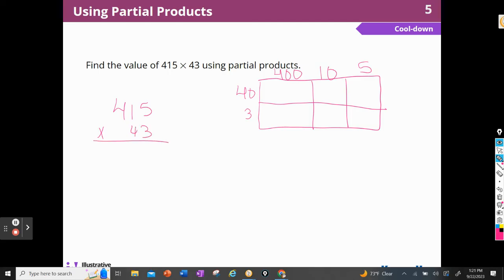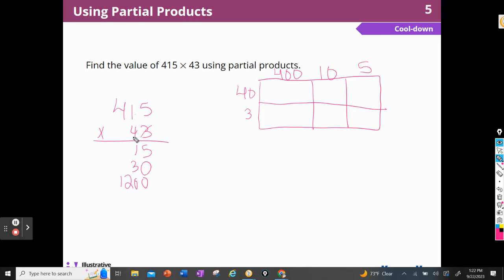And again, you have a choice. Which way do you want to list those partial products? I'm going to list it going the Claire's way. 3 times 5 is 15. 3 times 10 is 30. 3 times 400 is 1,200. And I'm done with the 3.